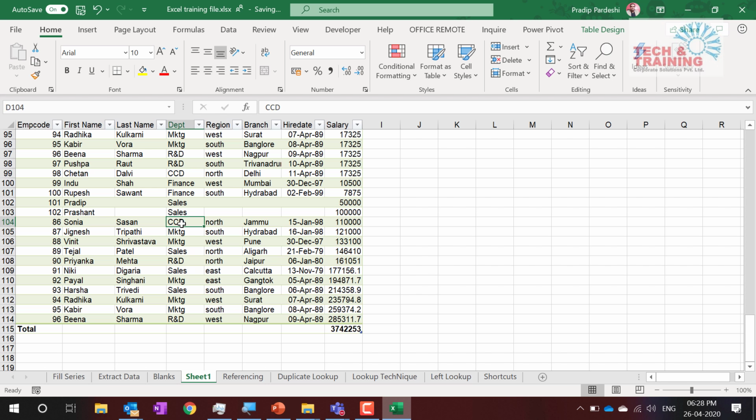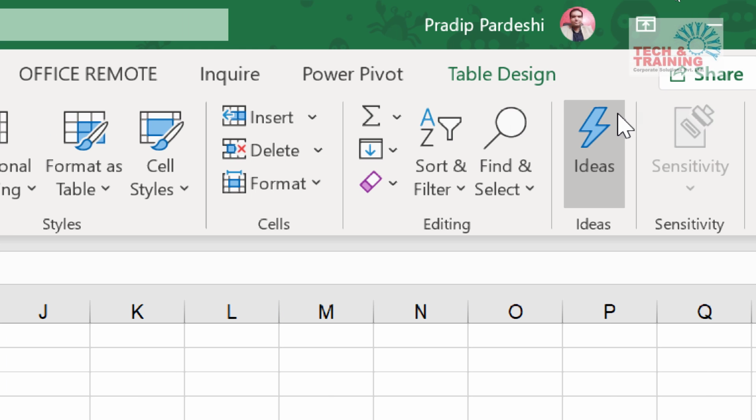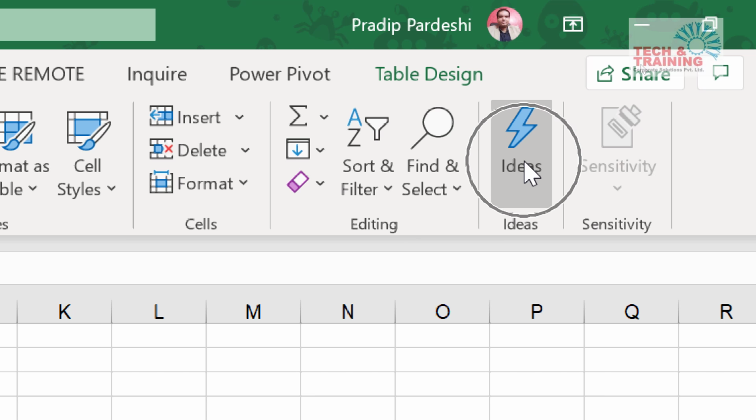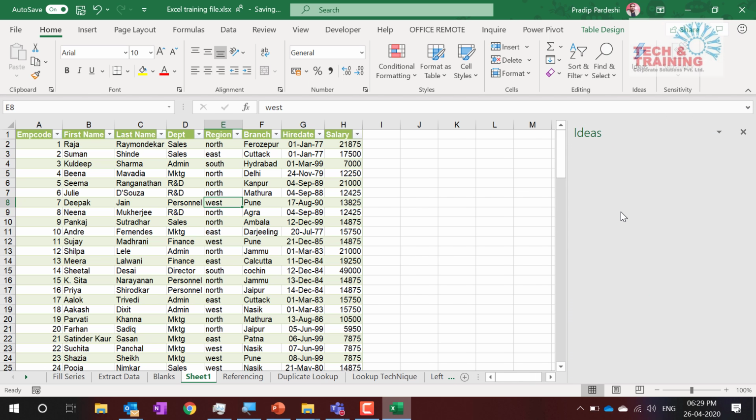So if you're using Excel and your Excel is the Office 365 version, then you have good news. Click on this data and then when you go to Home, there is a new command which says Ideas. Do you all see this Ideas? This is nothing but a new feature in the Excel Office 365 version or Microsoft 365. All you have to do is make sure that your laptop is connected to the internet when you're using it. Click one of these cells, go to Ideas and wait.